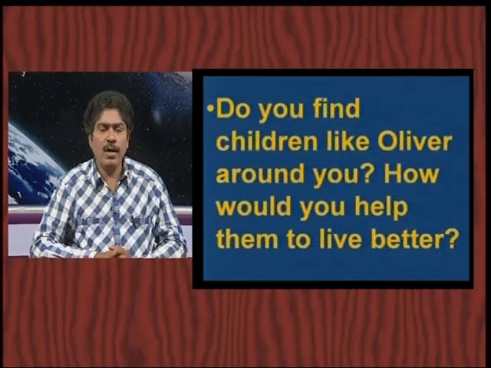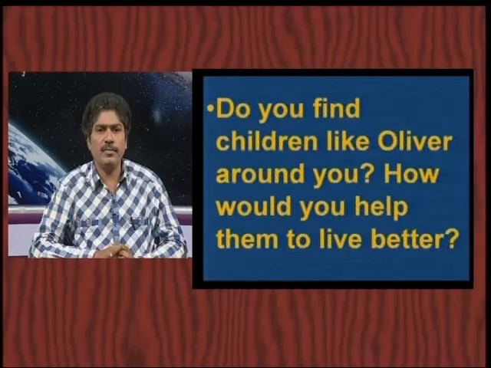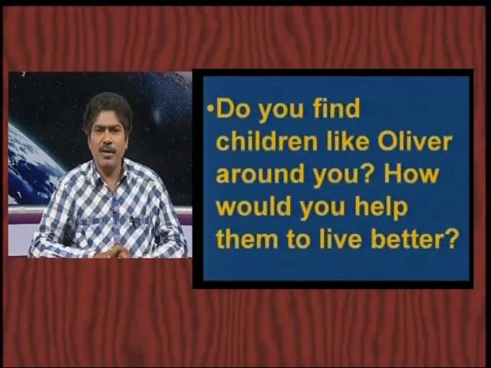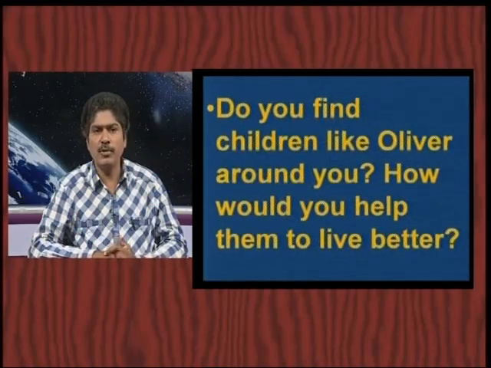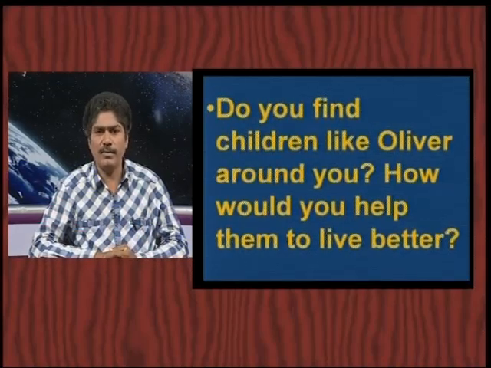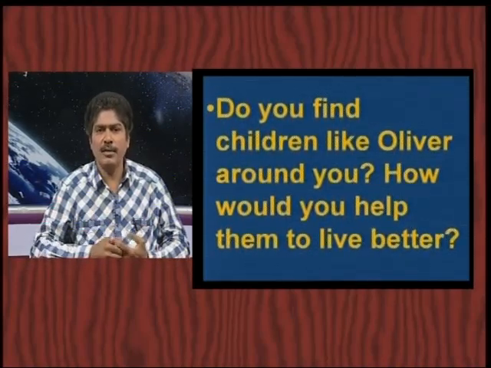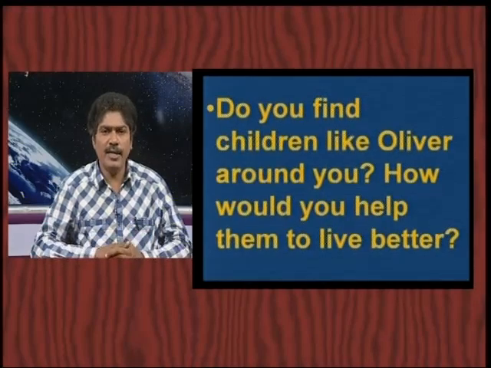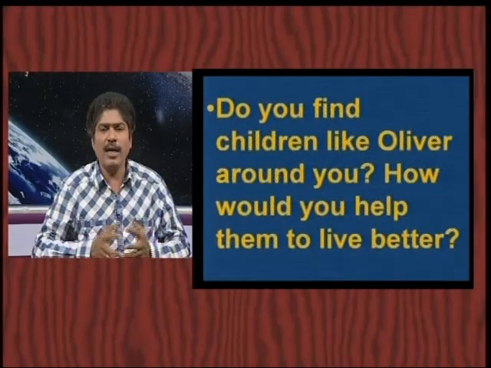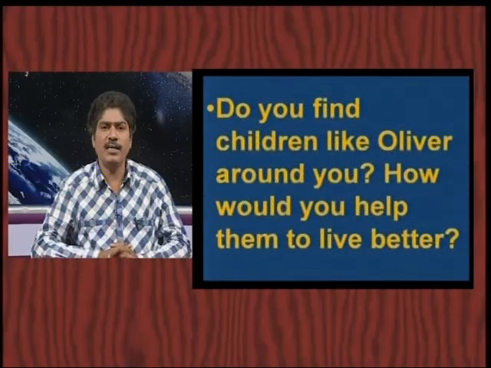Now you have understood the situation there. Now, we find children like Oliver around us. How would you help them to live better? You should think of this, dear children. There are children like Oliver, poor people. They don't have parents. They are living in the streets. They are uncared for.